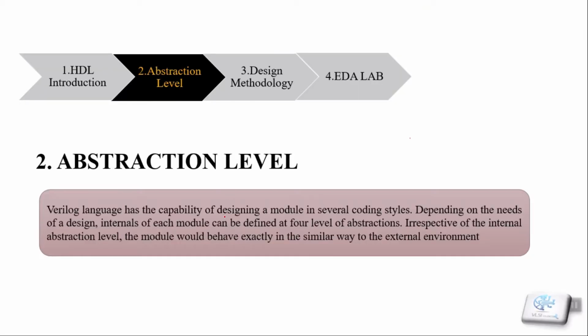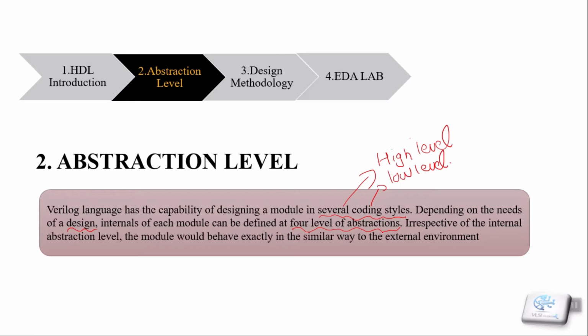Moving onwards to the second module, that is the abstraction level. The Verilog language has the capability of designing a module in several coding styles. Here, coding styles means whether we are designing our code at a high level of abstraction or at a low level of abstraction. So on that behalf, Verilog supports 4 different levels of abstraction, and it depends on the need of the design. Internally, each module we can define at 3 levels of abstraction.